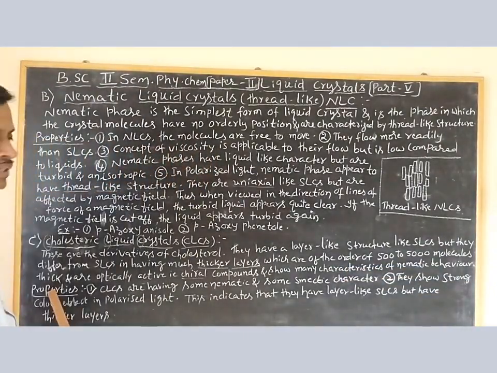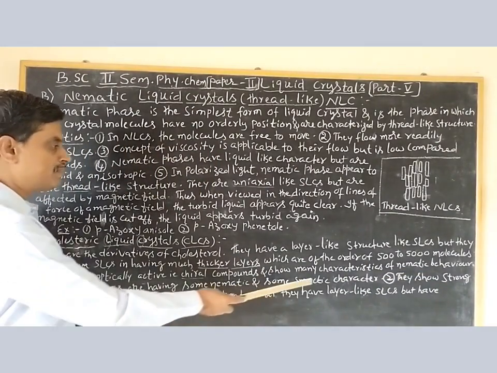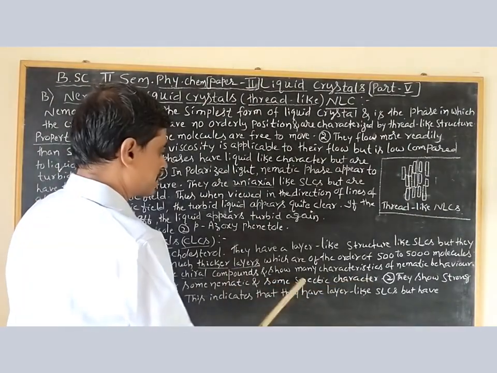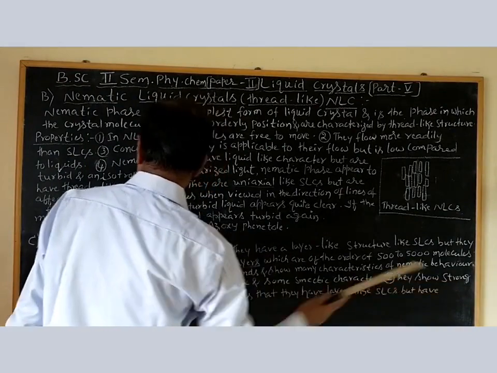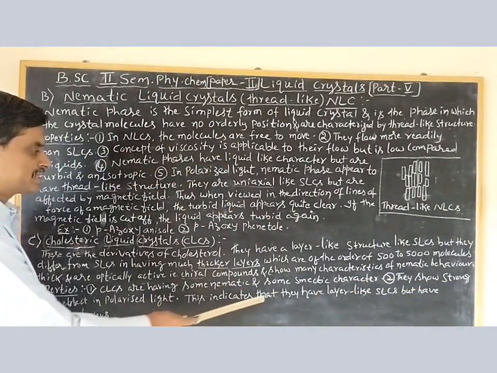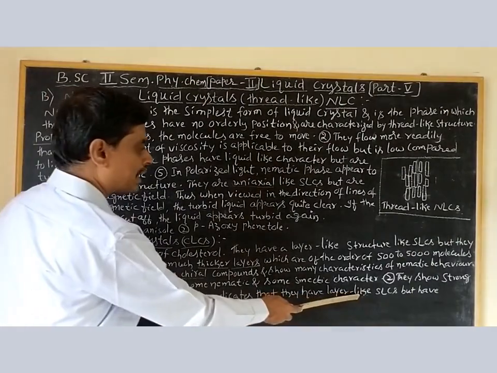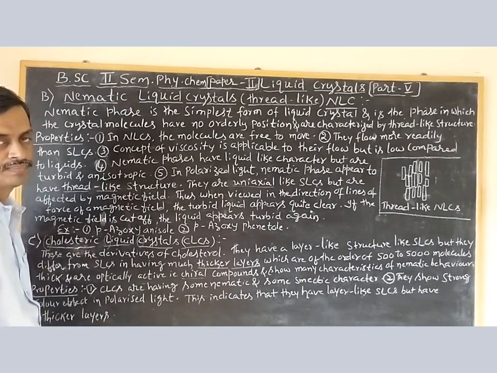Then the important term is properties. Properties: in the first one, CLCs have some nematic and some smectic character. Both characters are there in these CLCs. Second, they show strong color effect in polarized light. This indicates that they have layer-like SLCs but have thicker layers.